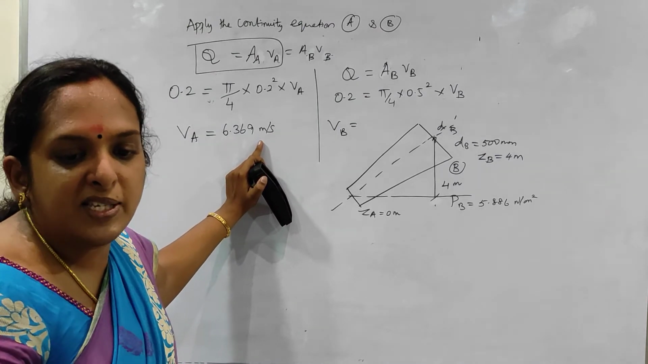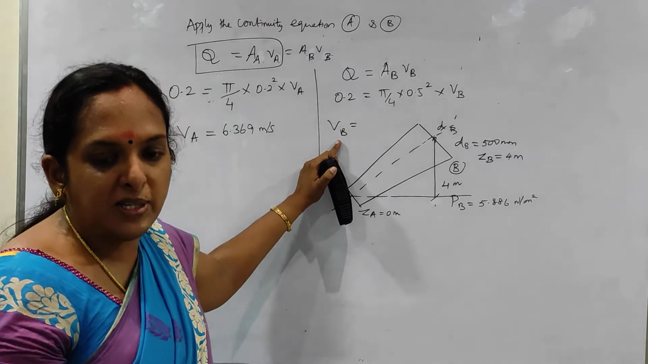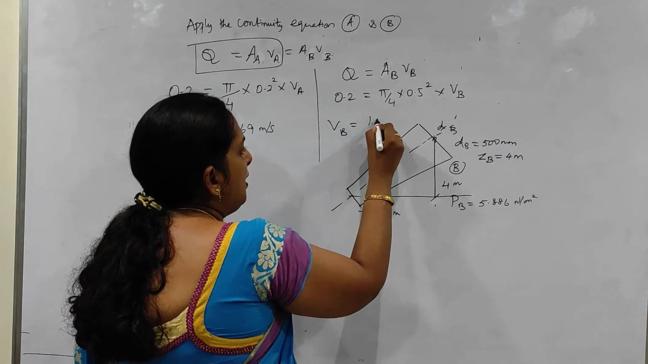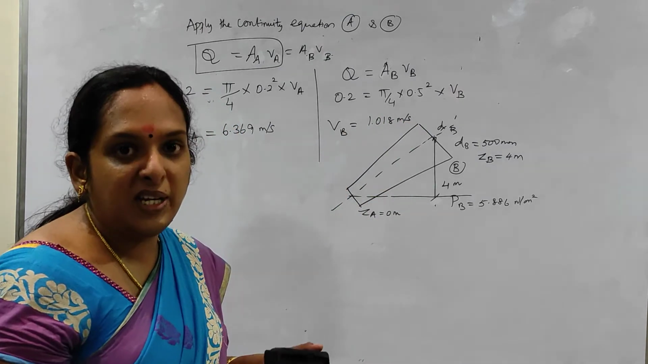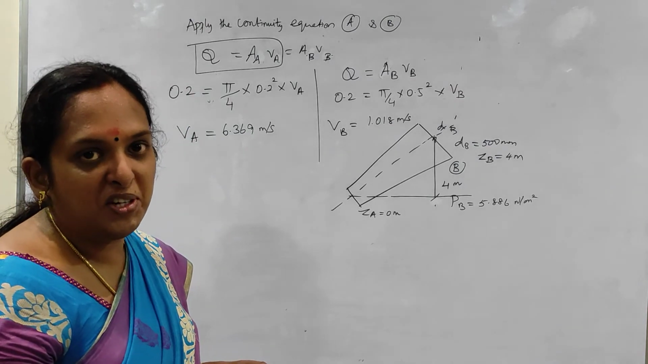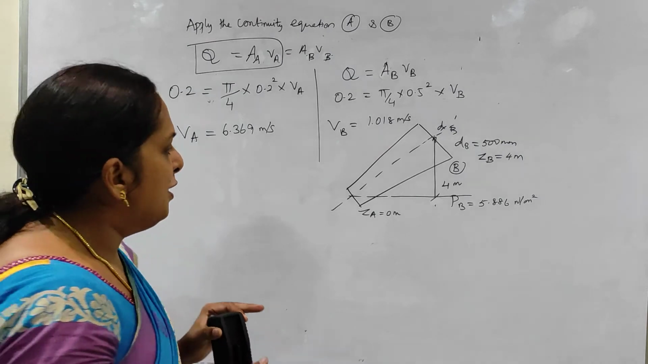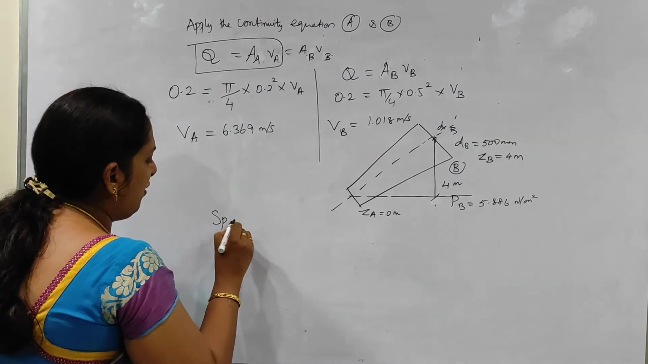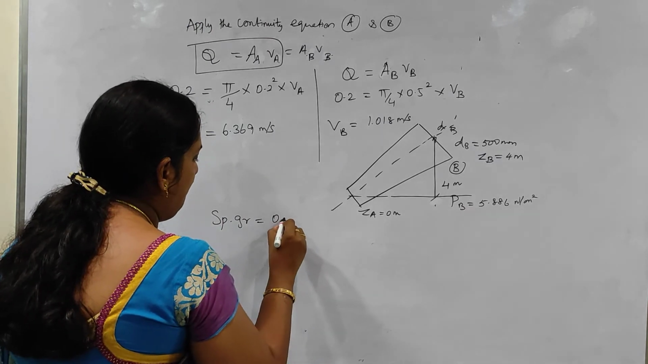So what is the velocity at B here? That also we have found out just by substitution, the same thing. It is 1.018 meter per second. Before proceeding with Bernoulli's equation, remember that this is not water, this is oil. So the specific gravity of oil is given here as 0.87.